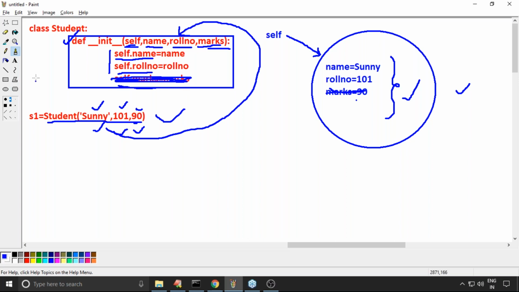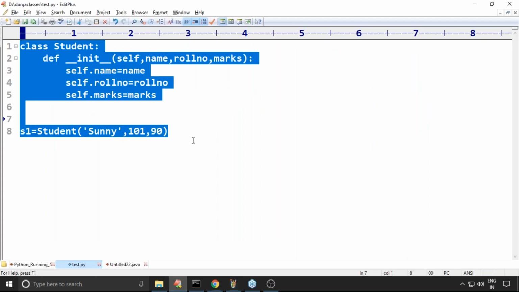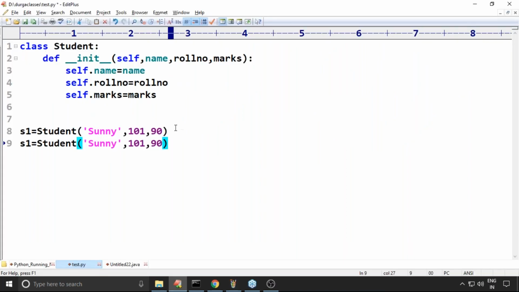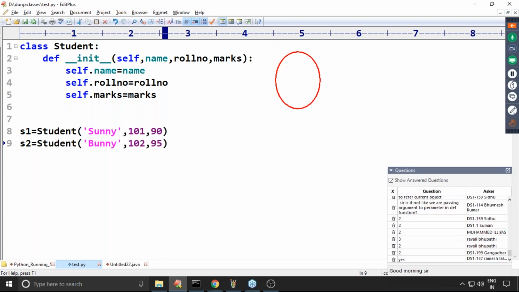Clear? Suppose next I'm trying to take another object, s2 equal to Student of Bunny, 102, 95. Now take very special care about this one.